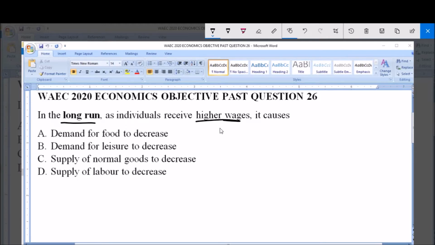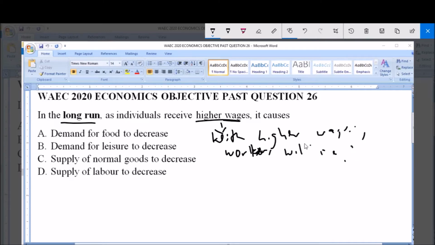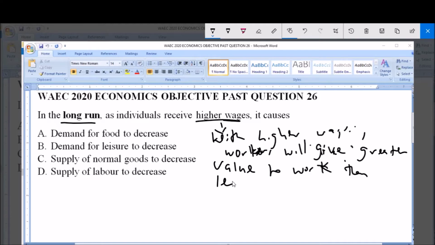Now, when there is an increase of wages, or when there are higher wages, what happens is that workers will give greater value to work than leisure. This is because, of course, there is more benefit to working than leisure. So as time progresses, people will begin to prioritize work over leisure.